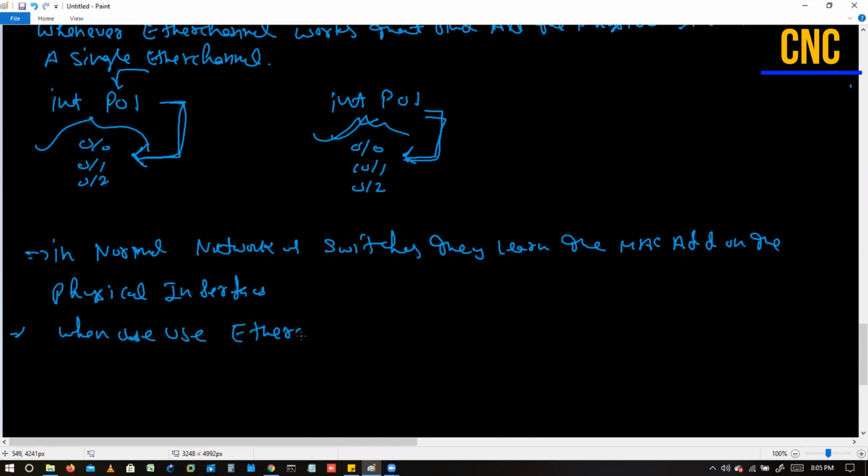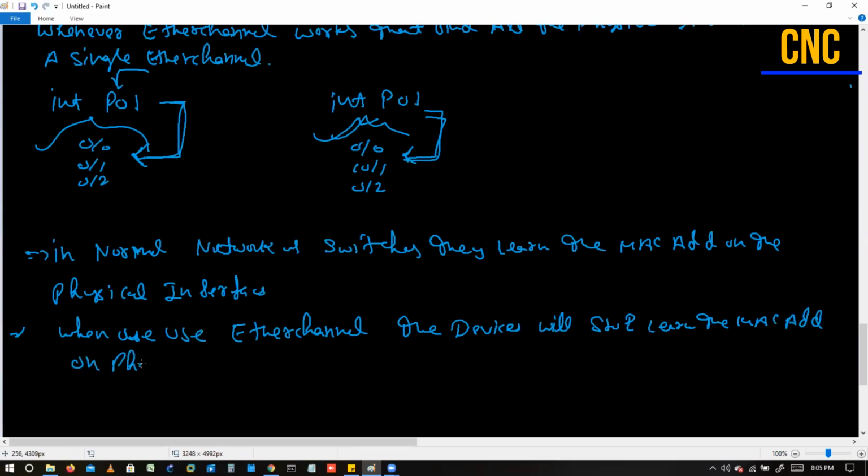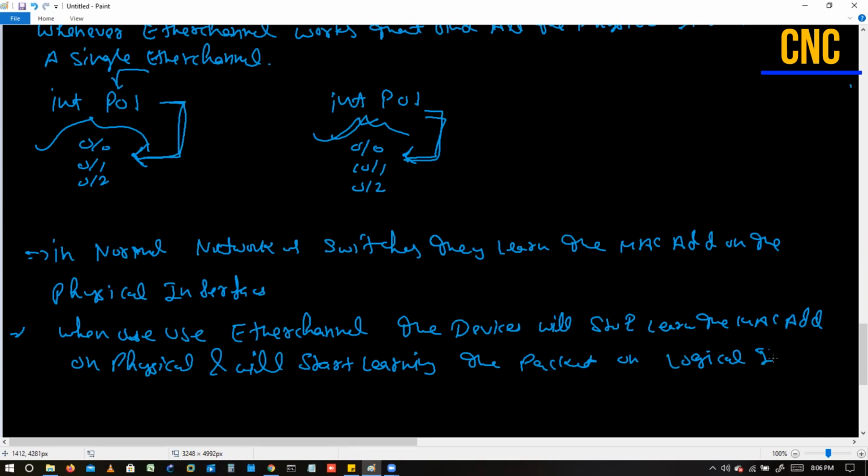But when we use EtherChannel, the devices will stop learning the MAC address on physical interfaces and will start learning the packets on logical interfaces.